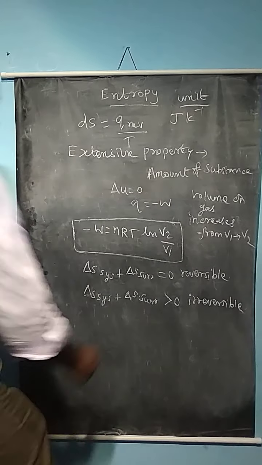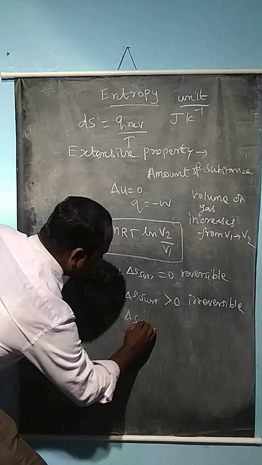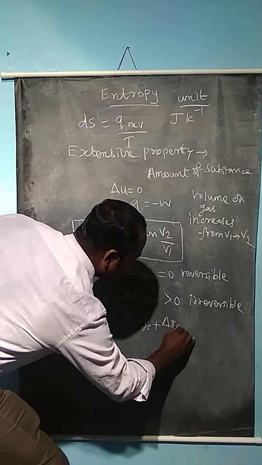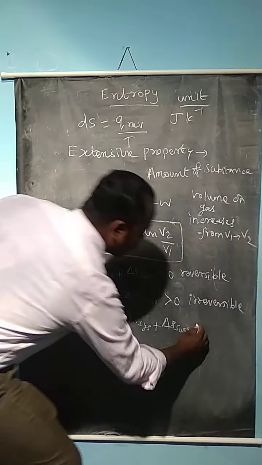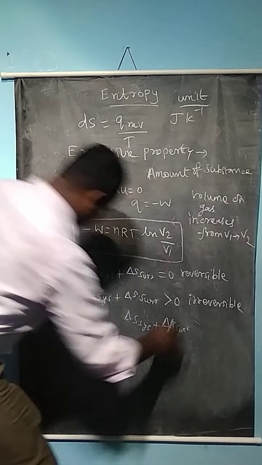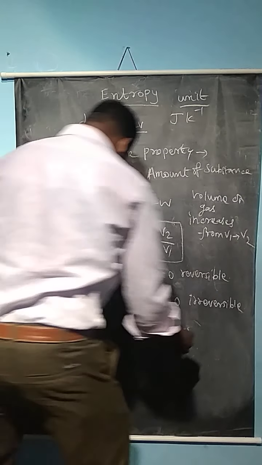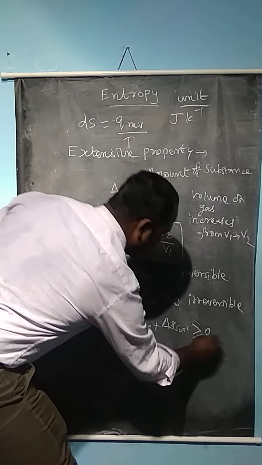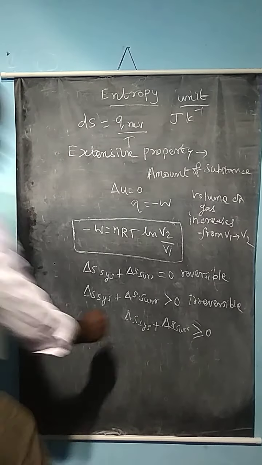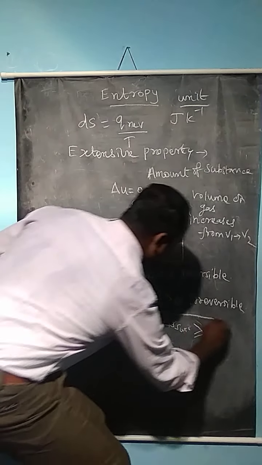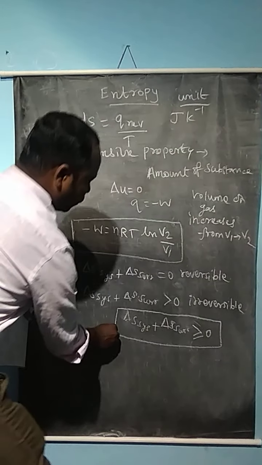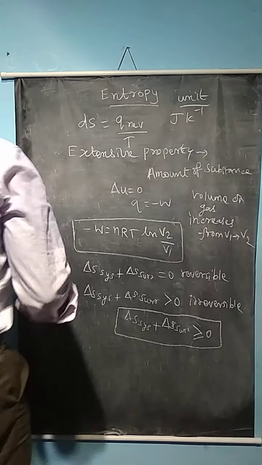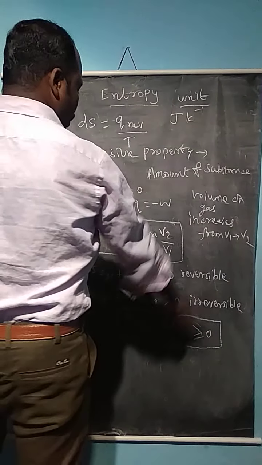So normally we can say that delta S system plus delta S surroundings is greater than or equal to 0. This is an important concept for reversible and irreversible reactions. These are some of the properties of entropy.